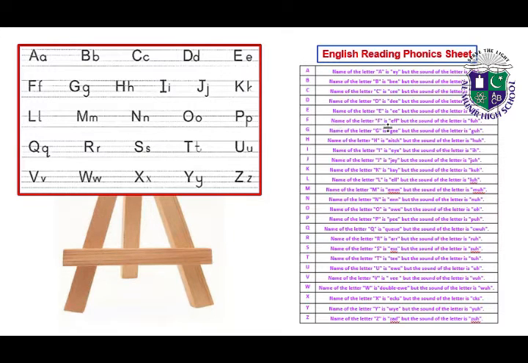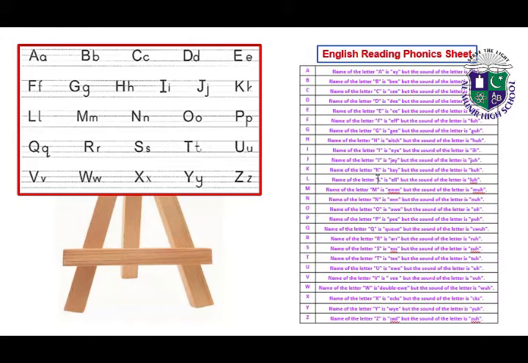Name of the letter F is F, but the sound of the letter is F. Name of the letter G is G, but the sound of the letter is G. Name of the letter H is H, but the sound of the letter is H. Name of the letter I is I, but the sound of the letter is I. Name of the letter J is J, but the sound of the letter is J.